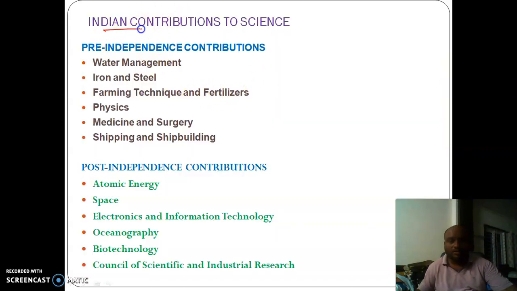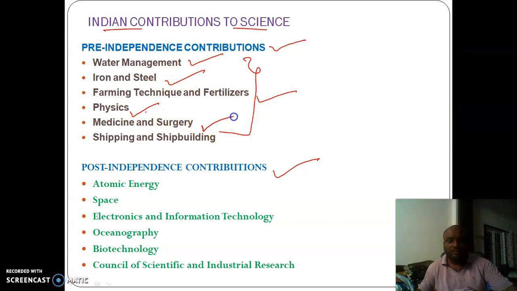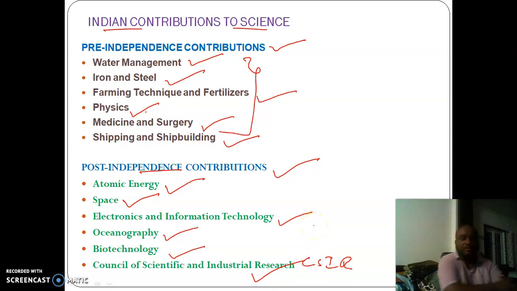Indian contributions to science can be bifurcated into pre-independence and post-independence contributions. Pre-independence contributions are summarized as waste management, iron and steel, farming technique and fertilizers, physics, medicine and surgery, shipping and shipbuilding. Post independence, they are summarized as atomic energy, space, electronics and information technology, ocean energy, biotechnology, and CSIR, the Council of Scientific and Industrial Research, which are our latest post independence contributions.